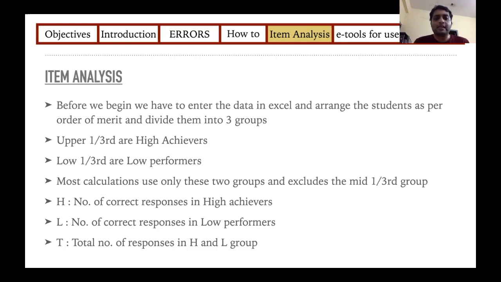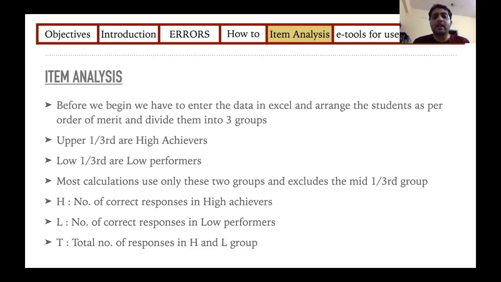So next, in the formula, we'll use 3 alphabets, that is H, L, and T. H is the number of correct responses in the high achievers. L is the number of correct responses in low performers, and T is the total number of responses in high and low group. For example, you have given one question when I'm calculating one of the indexes.